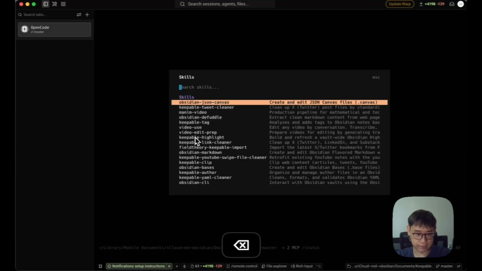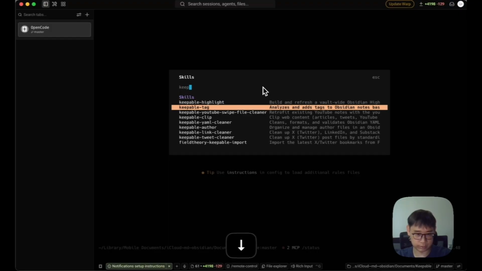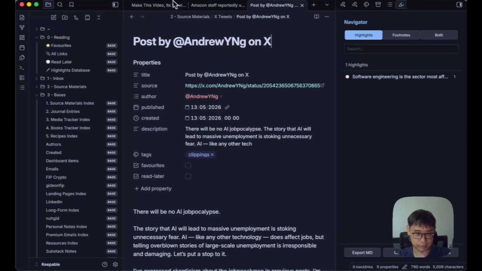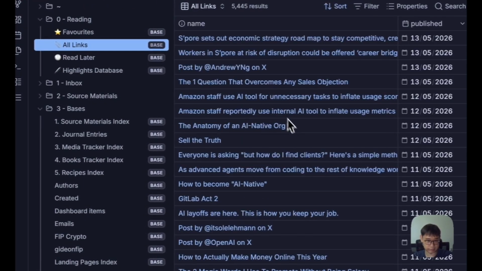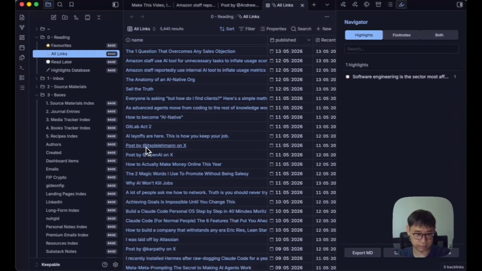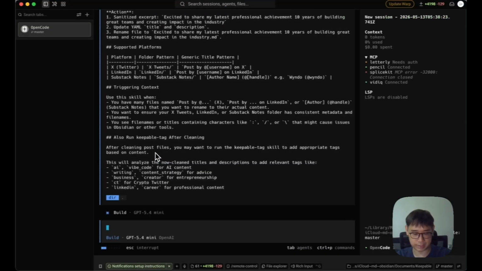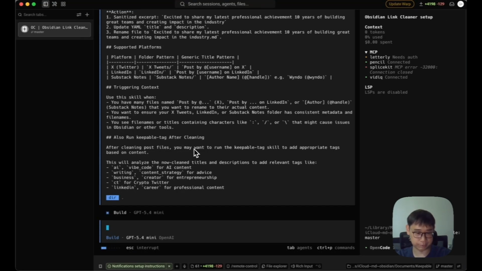So these are the skills that I have inside of the vault, and then I can run the link cleaner inside of it so as to transform this as well as some of the other links that I have, like all of them here. There's the post, it doesn't look that nice, and I just want to show the description instead. So I'll just use GPT 5.4 mini here to quickly run through everything.